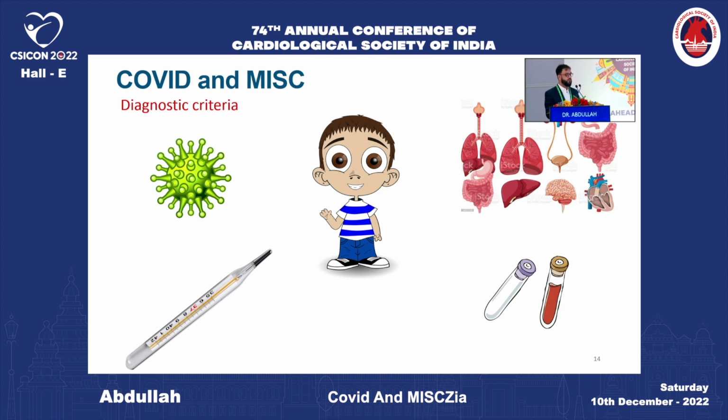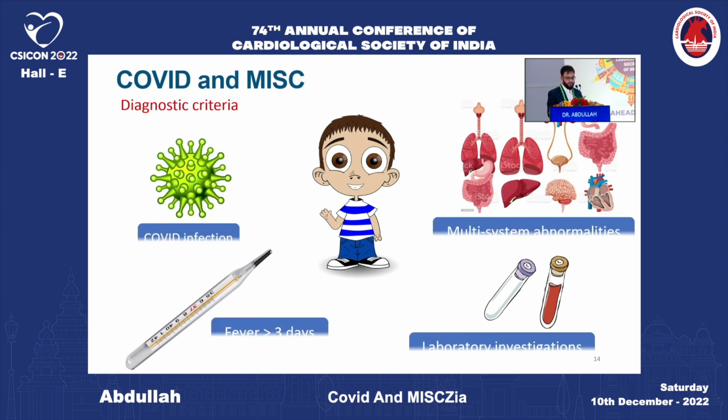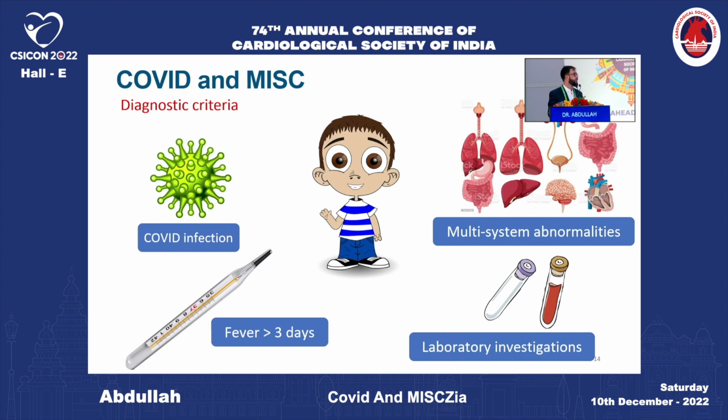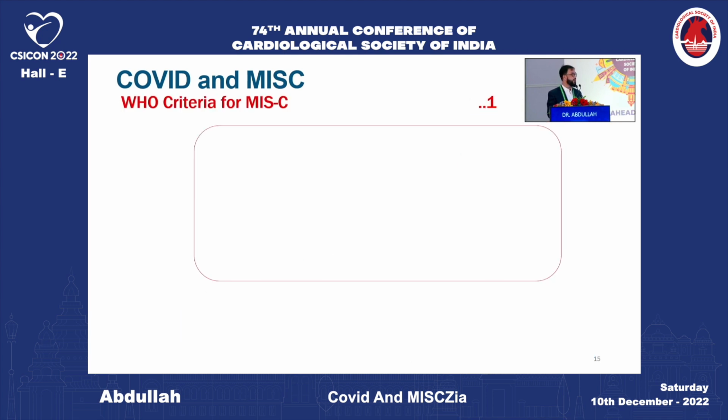So coming to the diagnostic criteria, we have different diagnostic criteria, but the one I will be discussing is the one proposed by the WHO. For diagnosis of MISC, we need to have at least these: fever for more than 3 days, a history of preceding COVID infection supported by lab evidence, multi-system abnormalities, and lab investigations showing increased inflammatory markers.